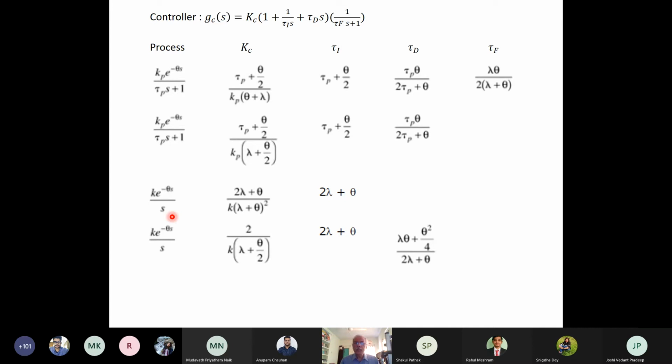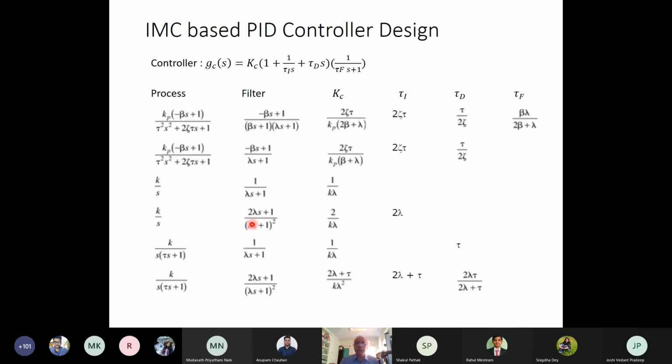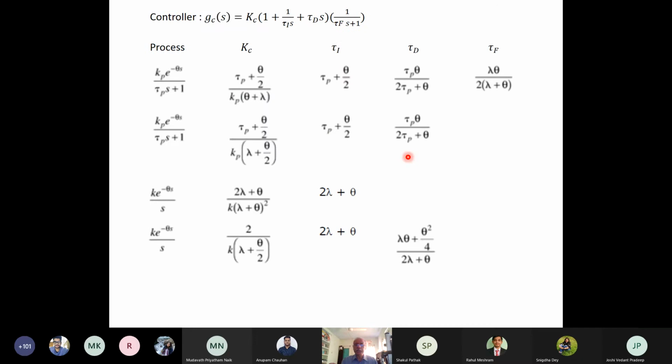This you do yourselves as your homework. Knowing what filter is used for these cases, you can find out how you arrive at these controller parameters. For all these cases, we have not taken a process which is an unstable process.